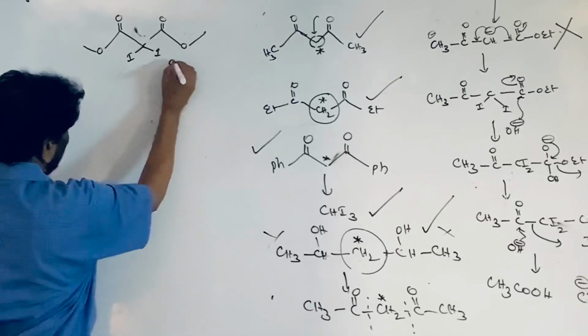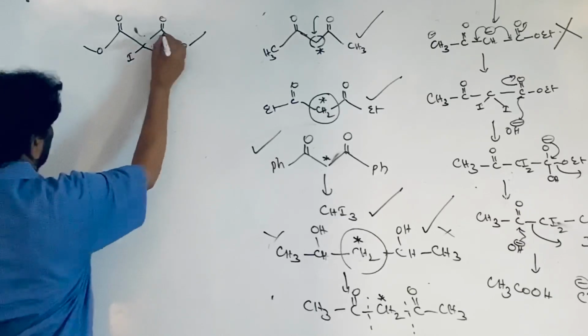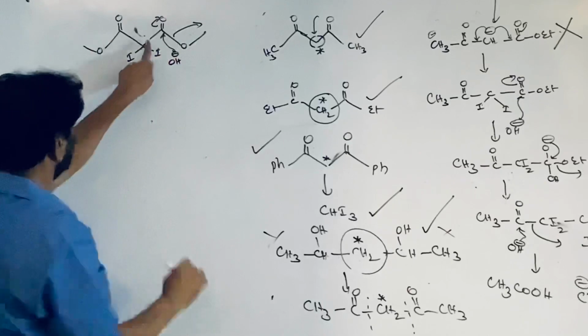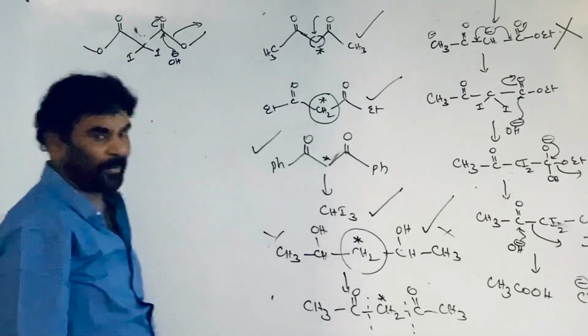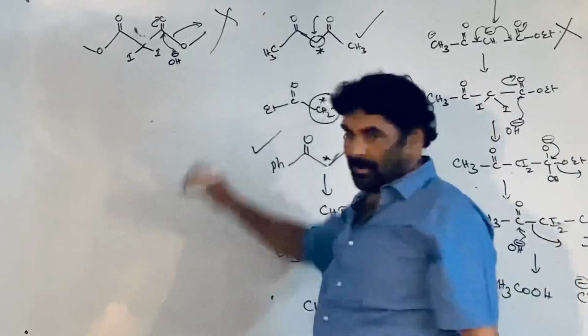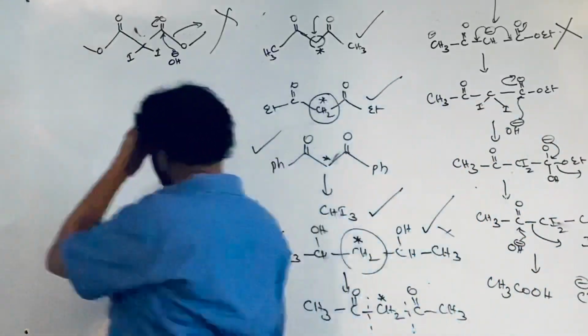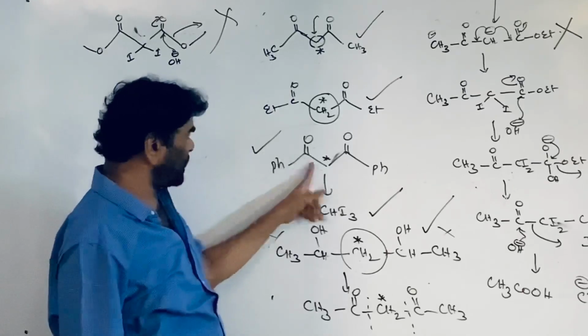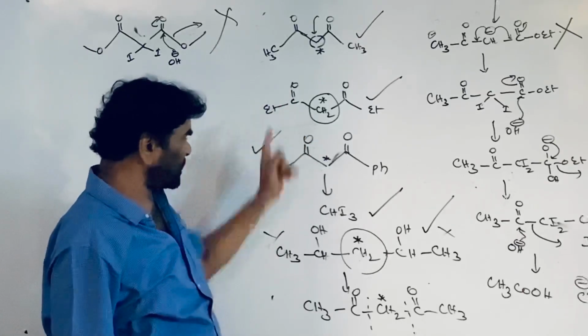But once the base attacks on this, it goes up, comes back, this goes out, and the iodoform term is not coming to this part. So therefore it does not take part in the reaction.